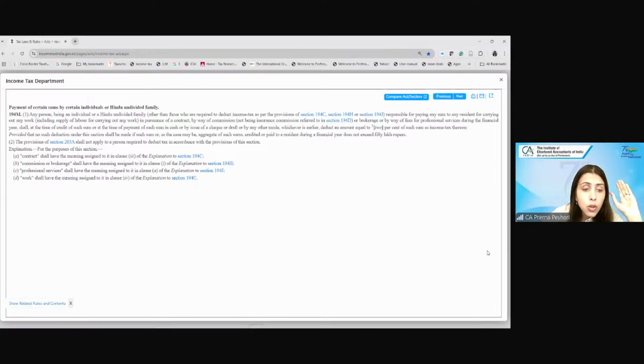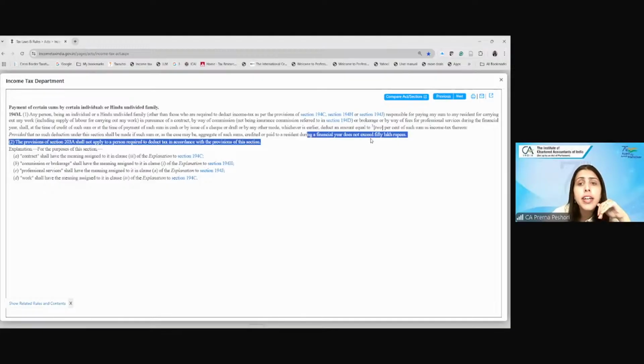So basically, those who are not covered for the contract under 194C, commission under 194H, or the TDS under 194J, who are basically paying for any works contract or for commission or for professional services, will deduct the TDS at the rate of 2% or 5% if before 1/10/24, if the aggregate sum during the financial year exceeds rupees 50 lakh.